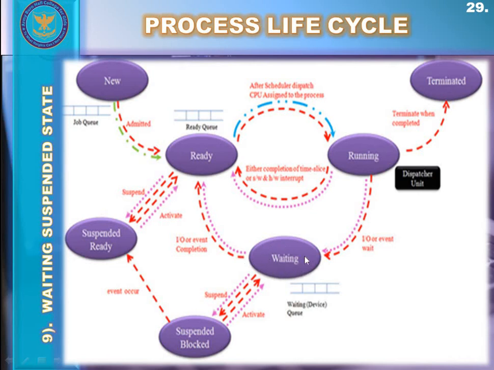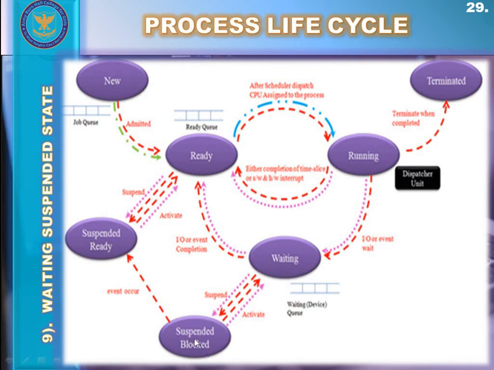Those high priority processes get done with their input output event, and they get back to the ready state for the CPU's availability. When the high priority processes are transferred to the ready state by the operating system, the space is now available.